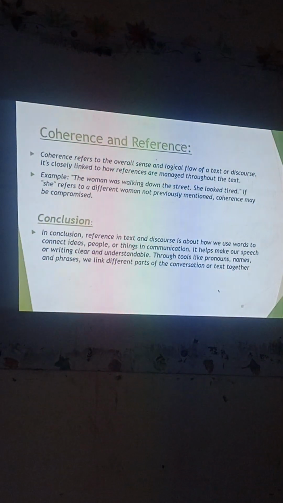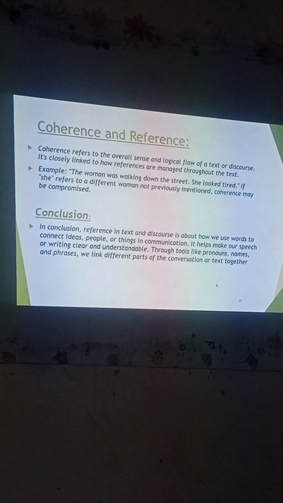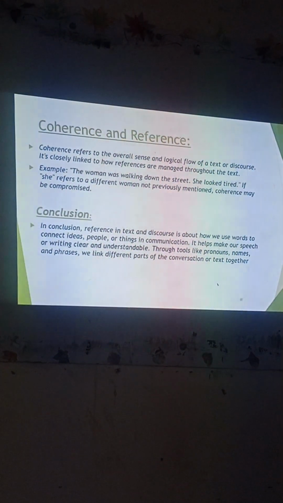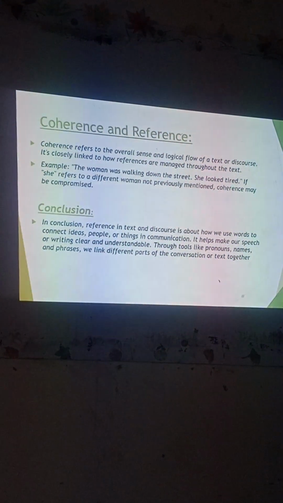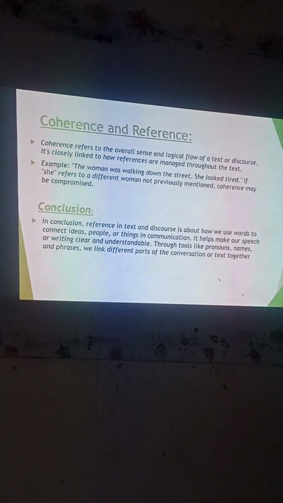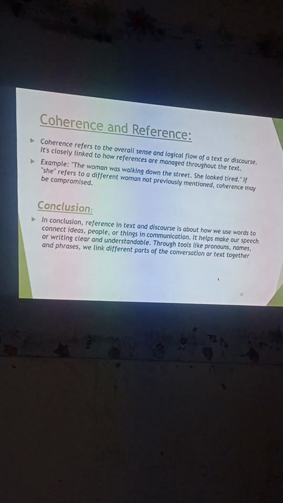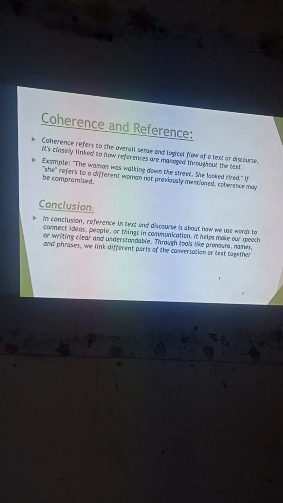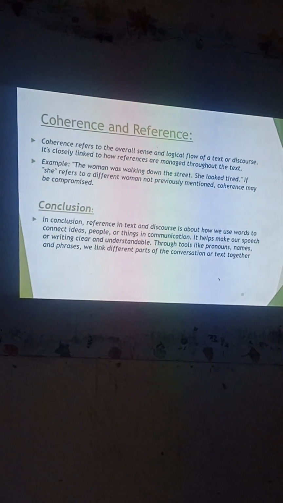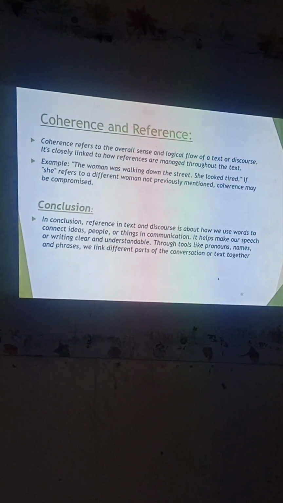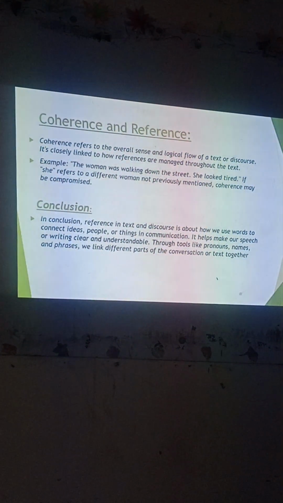In the context of cataphoric or anaphoric reference, it's okay. The woman was walking down the street, she looked tired. It means referring back to the woman, that is the anaphoric reference. Okay? And once you say the woman, obviously referring to the later on pronoun she. So in that context, the woman is same. But if the she is used for another woman, so in that perspective, coherence is compromised. Clear?